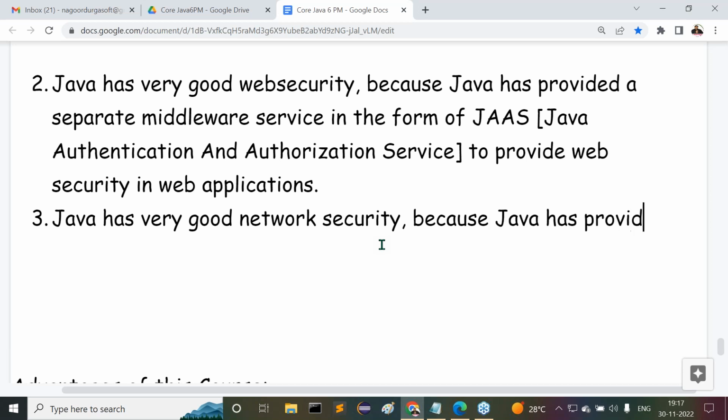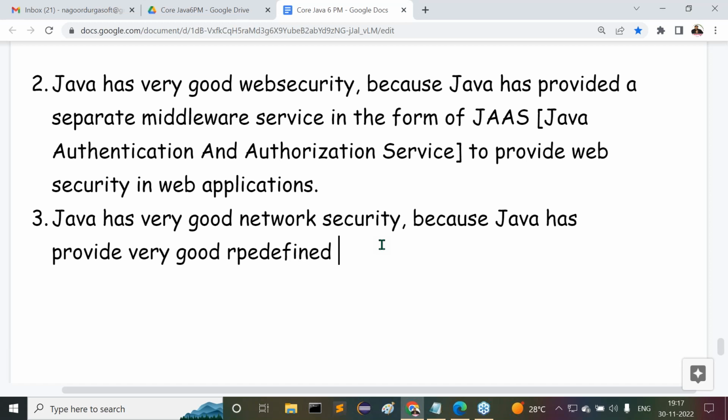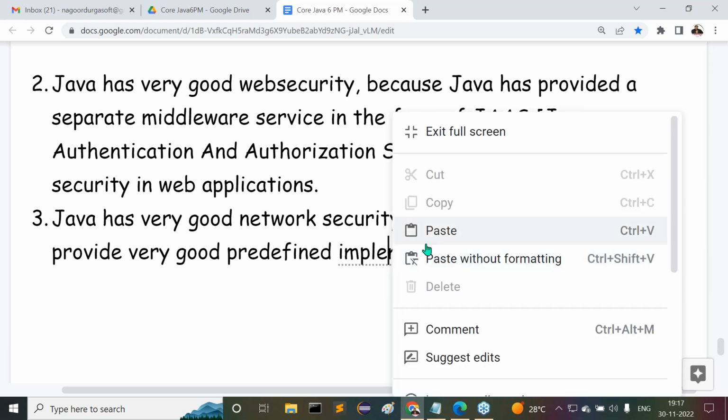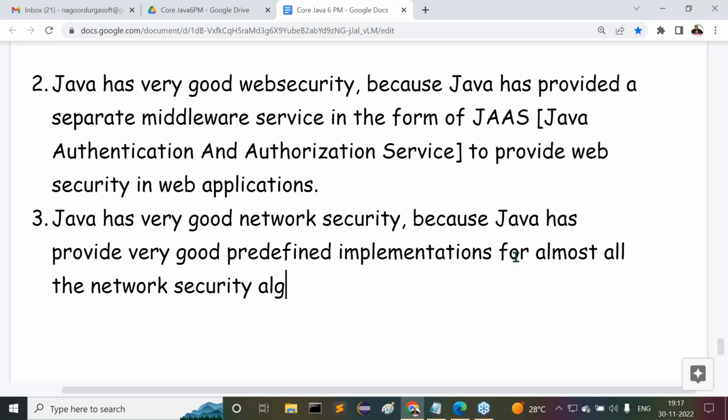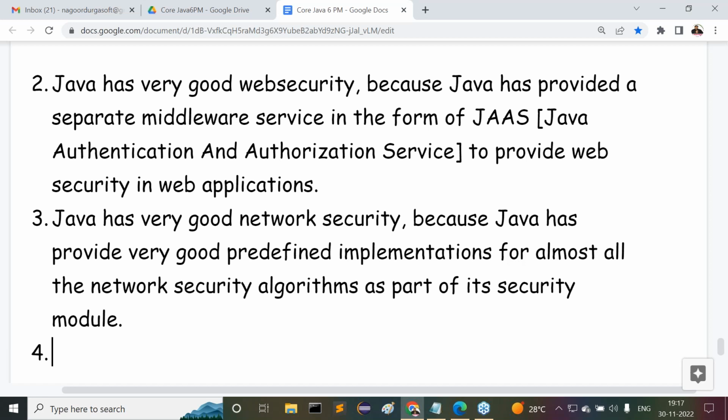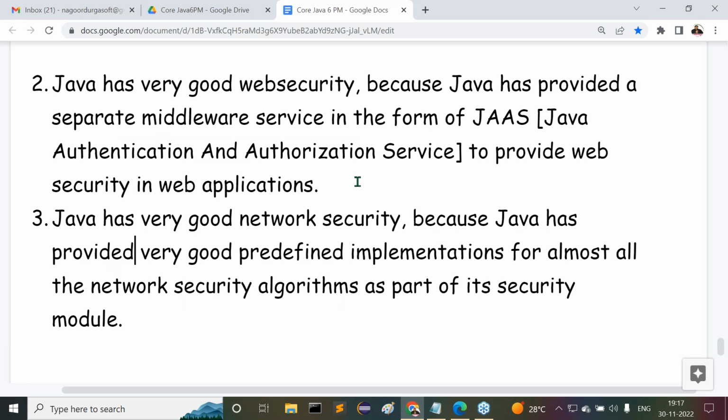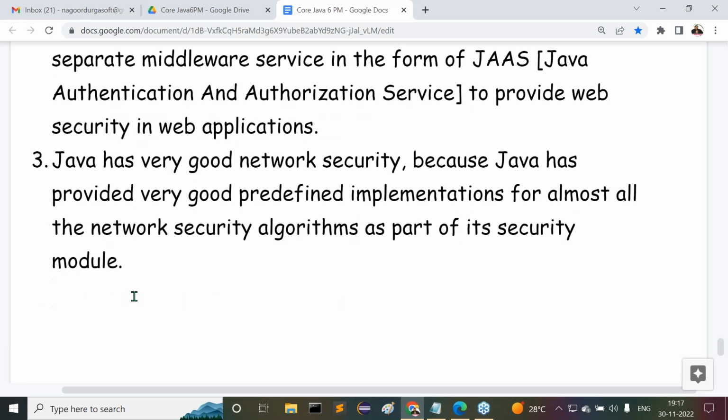Java has provided very good predefined implementations for almost all the network security algorithms as part of its security module. So because of this reason, we can conclude that Java is a secure programming language. By recognizing all these points, we can conclude Java is a secure programming language.